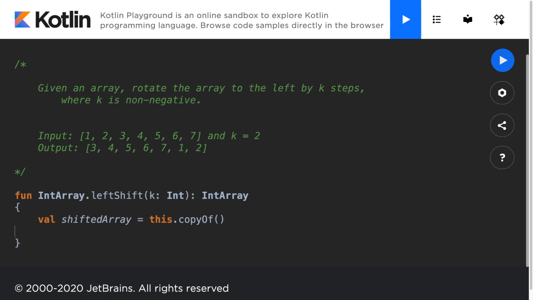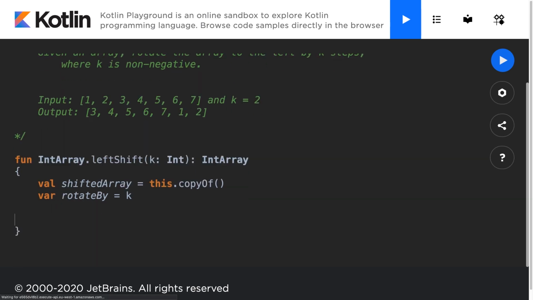Now you can also just manipulate the given array, but we're going to work with a copy for this particular solution. Then we'll go ahead and make another variable called rotate by, and this is equal to k. This will help us have more readable code because instead of a random letter k, we'll have rotate by as our variable. Now first let's check the edge case if rotate by is greater than the size of the array.